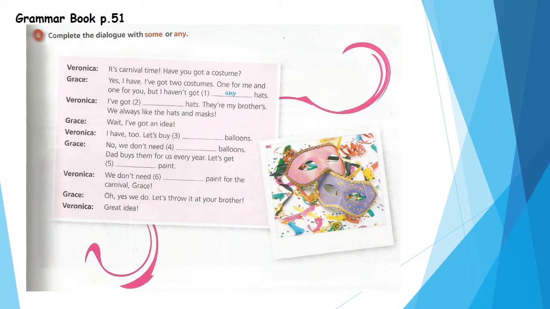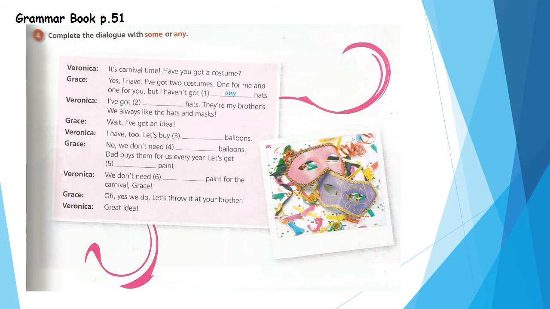Grammar book, page 51. Complete the dialogue with some or any. Okay, there is a conversation between Veronica and Grace. Let's see. It's carnival time. Have you got a costume? Yes, I have. I've got 2 costumes. One for me and one for you. But I haven't got those hats. So here we'll use what? Some or any? Yes, I haven't got. This is negative, so we'll use any.